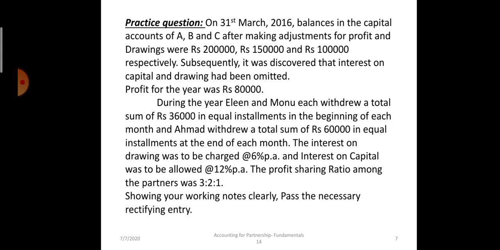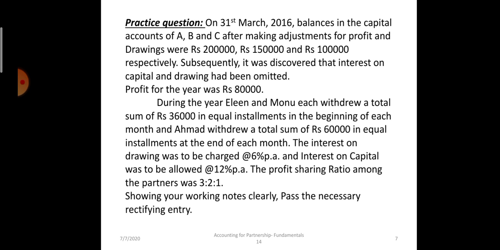All of you, I am giving you a similar question. Practice this question, solve it and send the solution to me. It is almost the same. There are three partners. Closing capital is given, profit is given, drawings of all three partners are mentioned, interest on drawing and interest on capital are mentioned, and the profit sharing ratio is given.